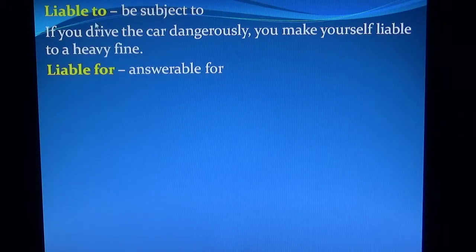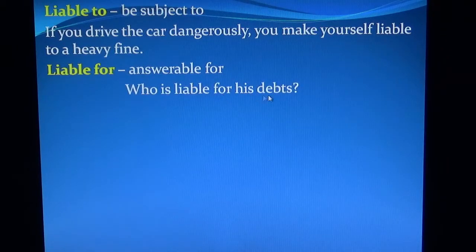Liable for. Here the preposition is for. Liable for means answerable for. Who is liable for his debts?